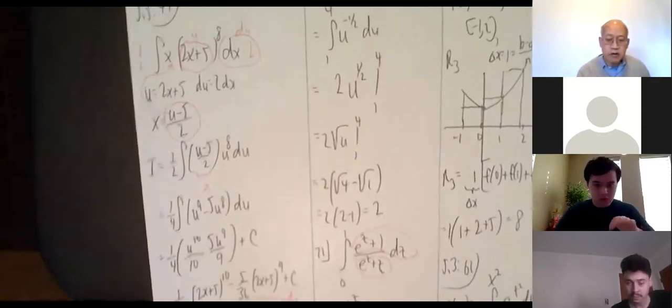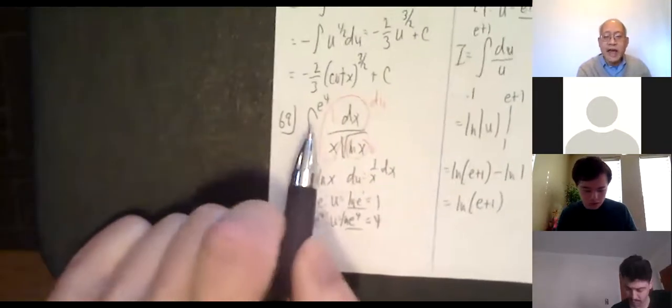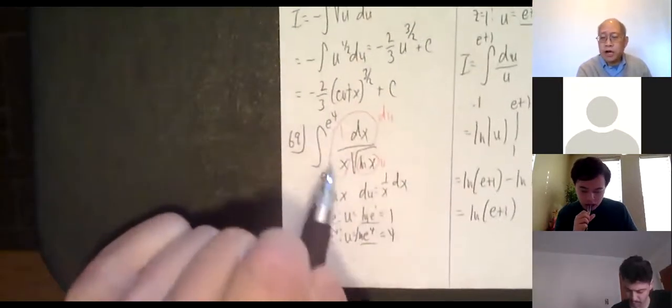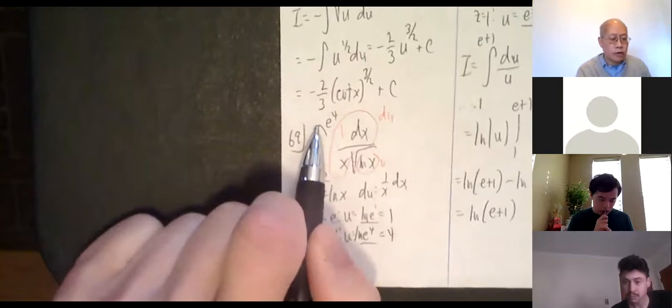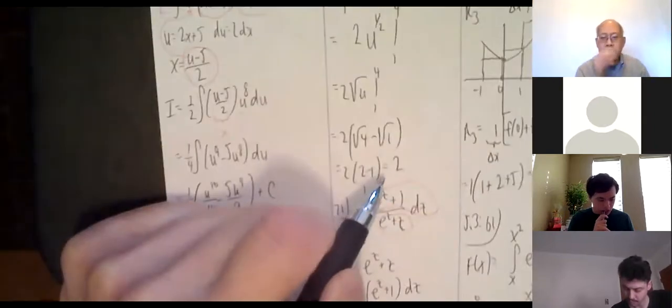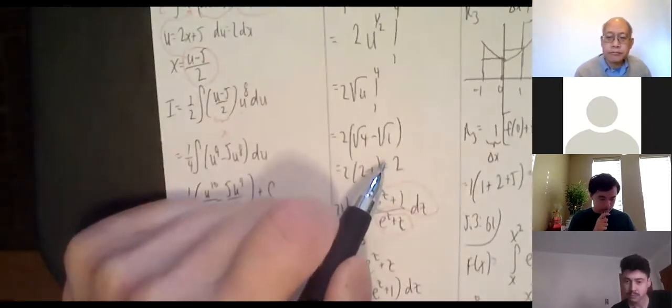Okay, the problem's finished. I'll dig deeper though. What does that 2 represent? It's the area under the curve, whatever this weird thing looks like. y equals 1 over x square root of ln x from e to e to the 4th. Real weird numbers. The area though is exactly 2.